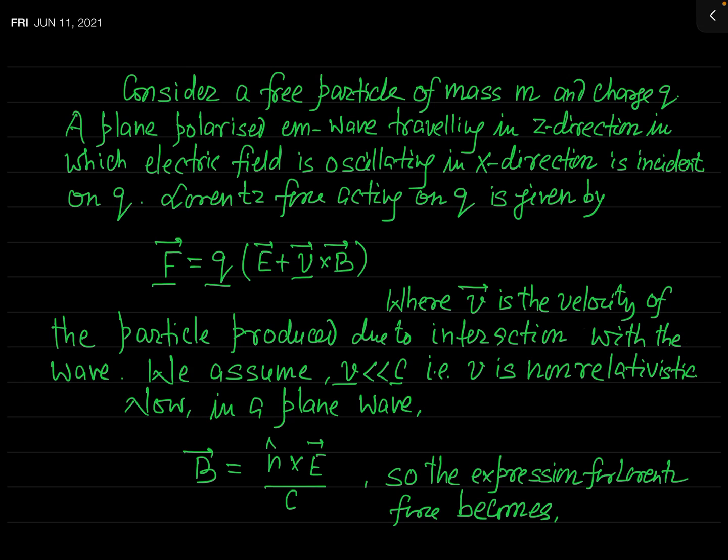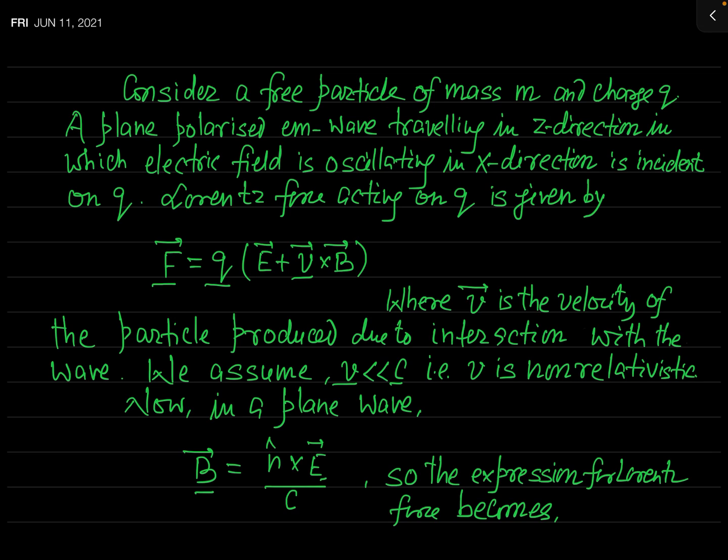where c is the speed of electromagnetic wave in free space. Now you have studied in the previous lectures on plane electromagnetic wave that the magnetic field vector and the electric field vector are related by this relation: B is equal to n hat cross E over c, where n hat is a unit vector, E is the electric field vector, and c is the speed of electromagnetic wave in free space.